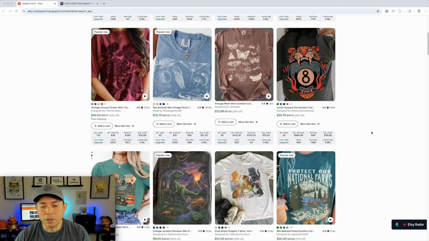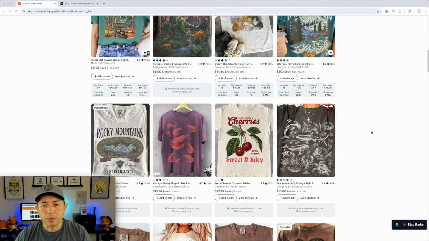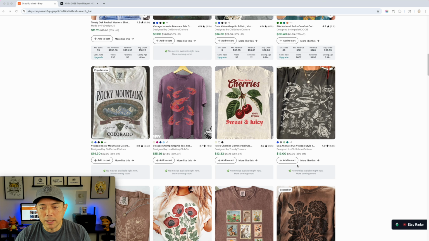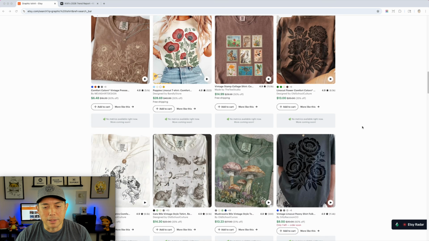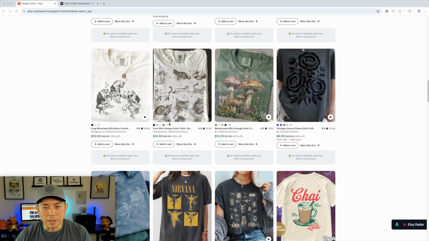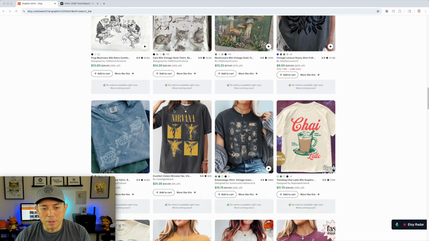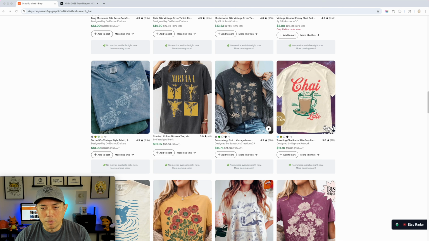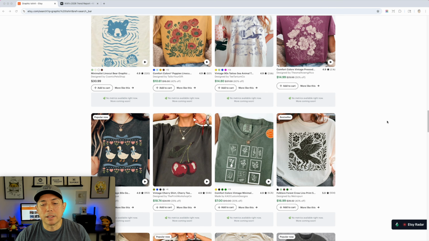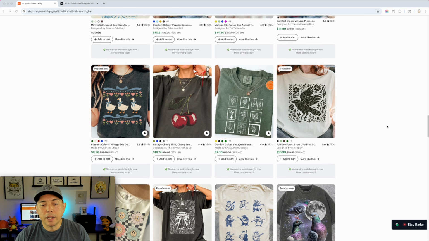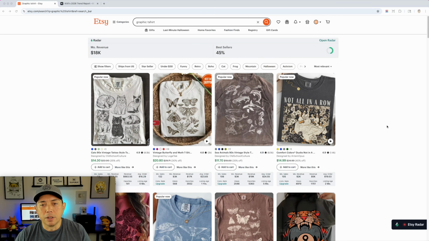Now let's keep going and scroll down. There's another one which doesn't have sales. So it's not a guarantee that you'll get sales with this style. You can see this person probably thought the same thing that I'm thinking: we've got to make this style. This one doesn't have either, almost the same style. So you see people are doing some of that, but it doesn't guarantee a style, but we can take these and put them together.